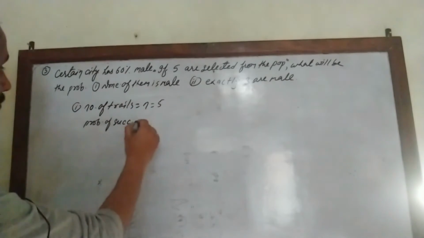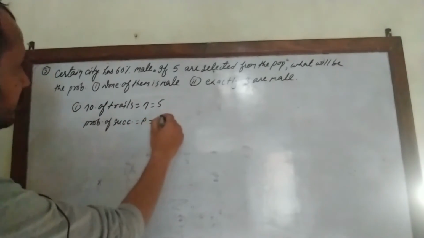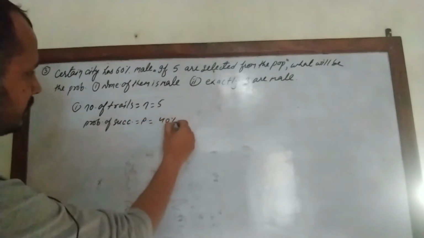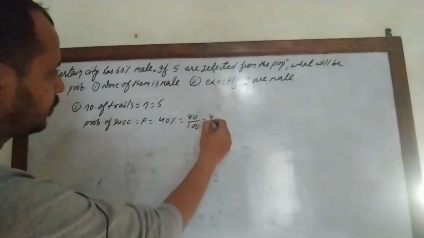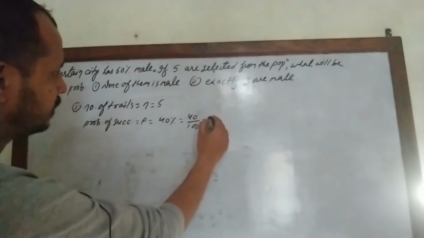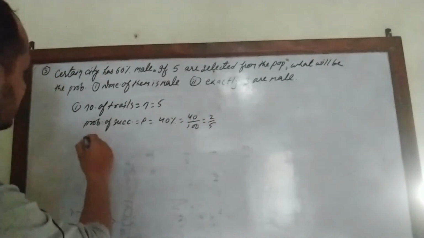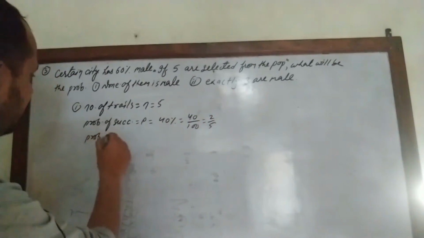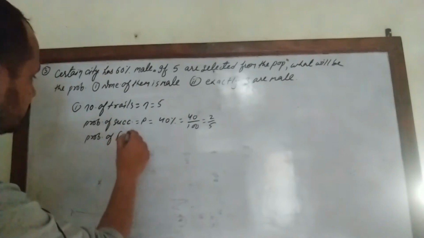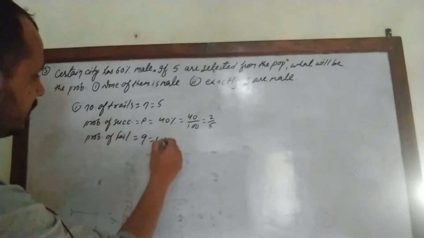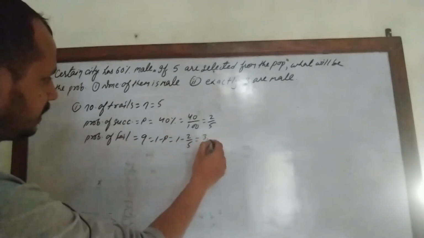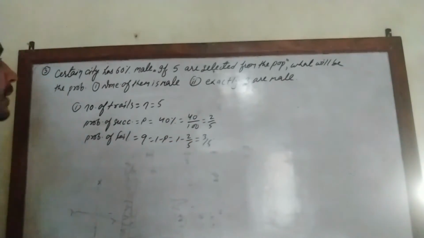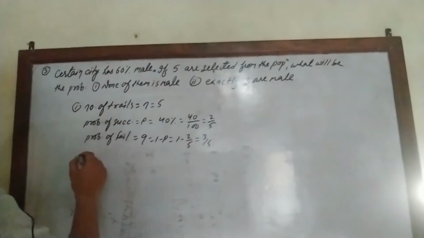In question number 1, we need female, so the probability of getting female will be 40%, that is 40 by 100, 4 by 10, which is 2 by 5. So the probability of failure, 1 minus P, will be 1 minus 2 by 5 equal to 3 by 5.